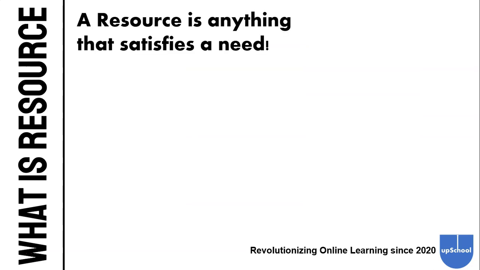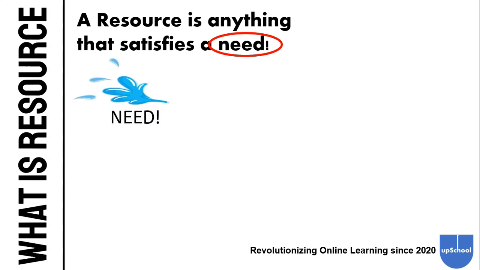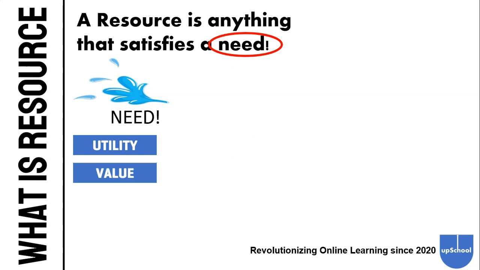A resource is anything that satisfies a need. For example, water. Water satisfies a need because it has utility. All resources have utility. Utility means use, the use of an object. Also value. Value means worth. If anything has utility and value and it satisfies a need, it is a resource.